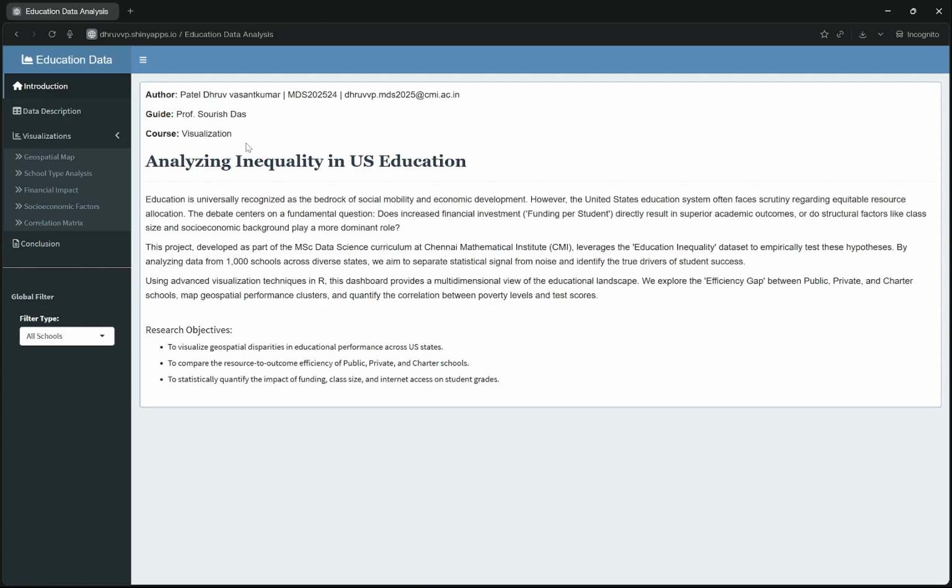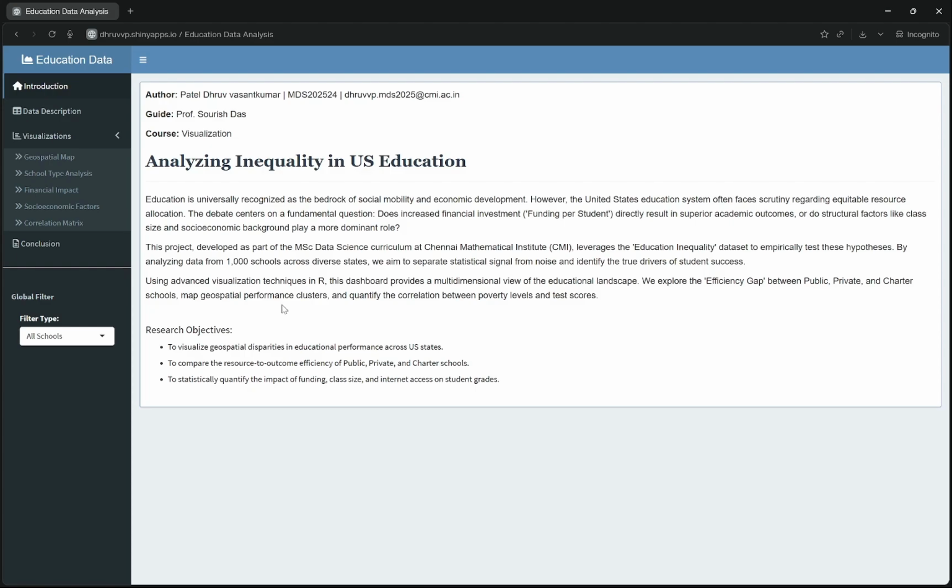This dashboard was built using R-Shiny and focuses on the topic of educational inequality. The motivation behind choosing this topic is the ongoing global debate regarding school resources. Does simply pouring more money into the educational system guarantee better student outcomes? My aim was to use data science to move beyond assumptions and identify the actual structural drivers of student success.